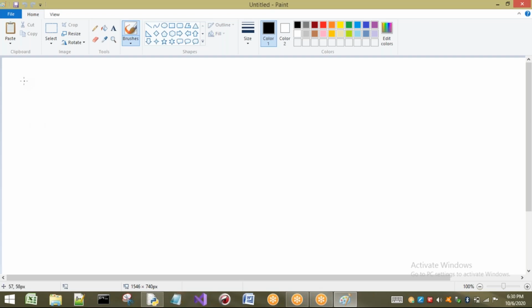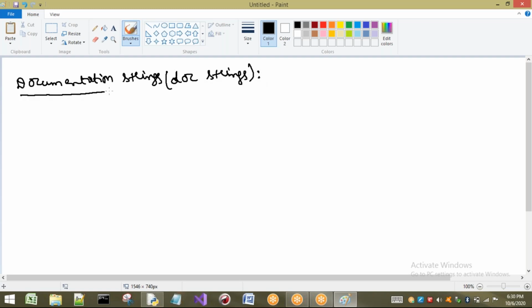Now the concept I discussed previously, once again I'm going to that. That is called documentation strings. Generally these are called doc strings. Before going to examples, I have to explain the concepts that are related to our functions.